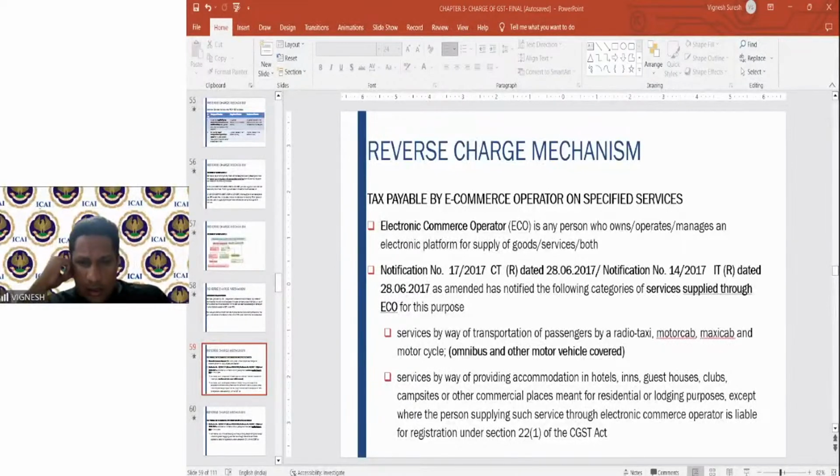In section 5AA, yes, if the landlord is unregistered and the tenant is registered, the tenant is liable to pay the tax under RCM. Yes, it is a new amendment. It was not there before. It is a new amendment, important from examination point of view.